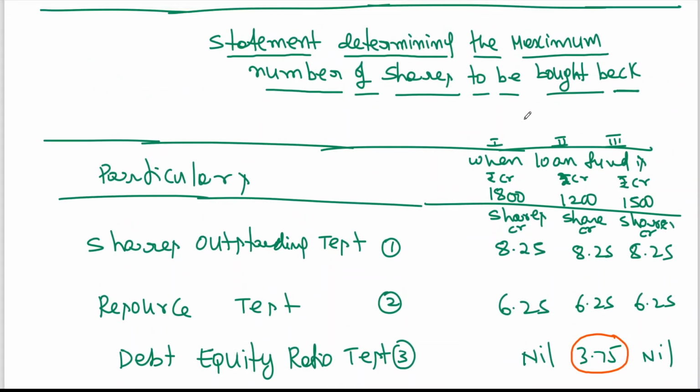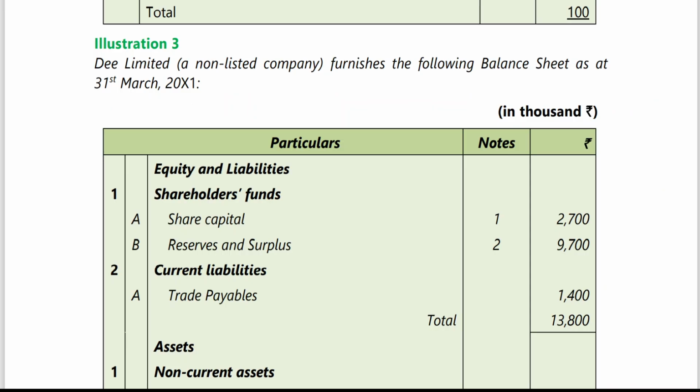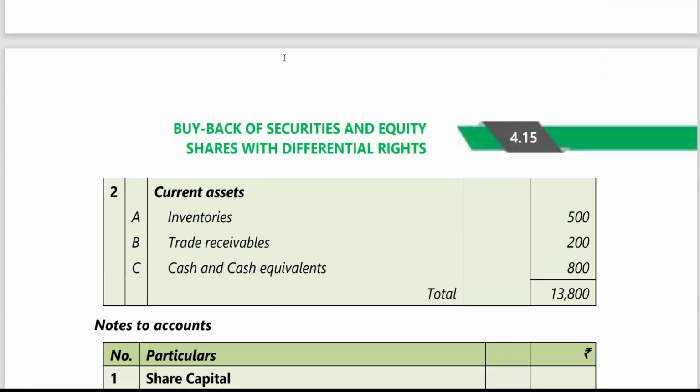Okay, my dear friends. Now in this particular model, we have an important problem from the study material, a bit different. It is without the 3 tests. If you want, you can make a note. Let me read this. D Limited, a non-listed company, furnished the following balance sheet: share capital, reserves and surplus, property, plant and equipment, non-current investments, inventories, trade receivables, cash and cash equivalents.